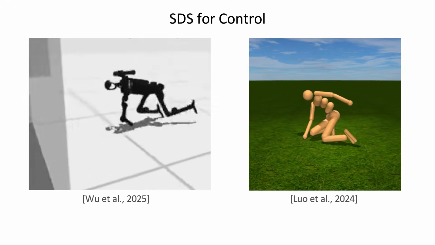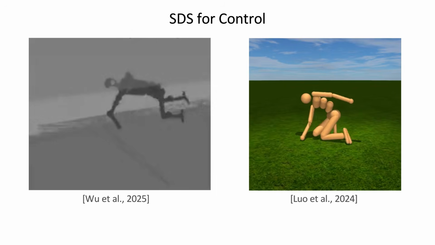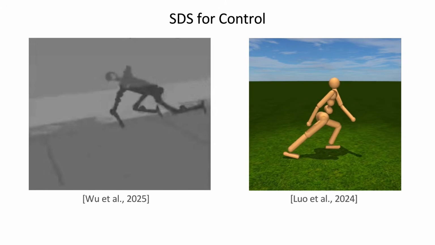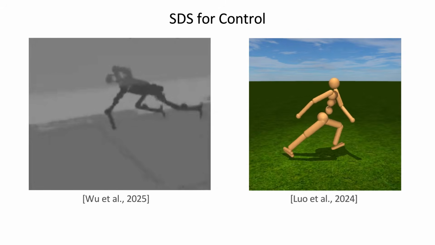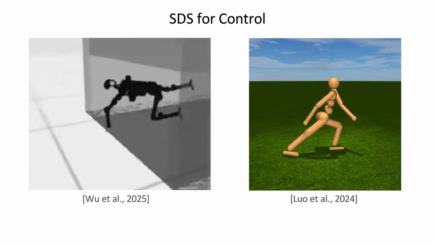However, when applied to control problems in a reinforcement learning framework, policies trained with SDS-based objectives often produce low-quality results. The quality of the resulting motions falls far short of what has been achieved with adversarial priors.